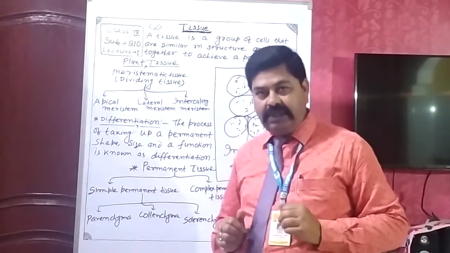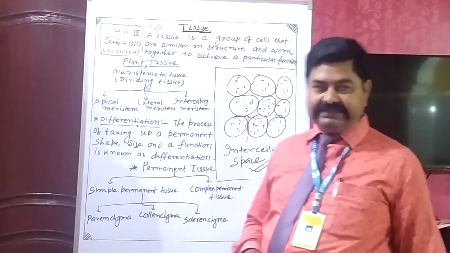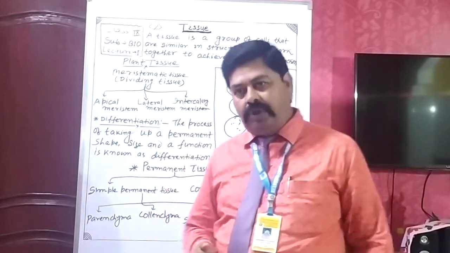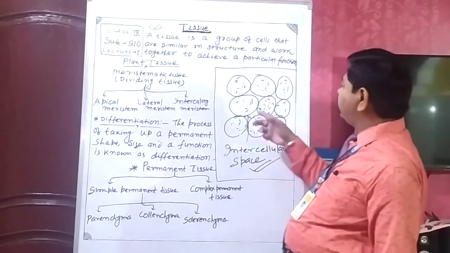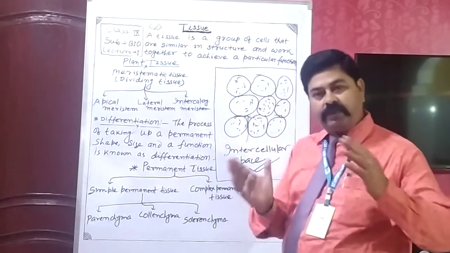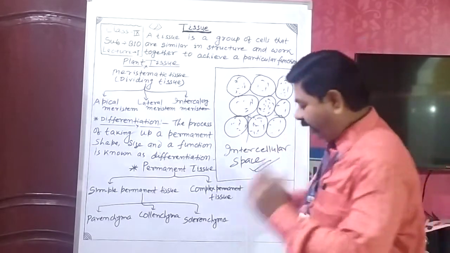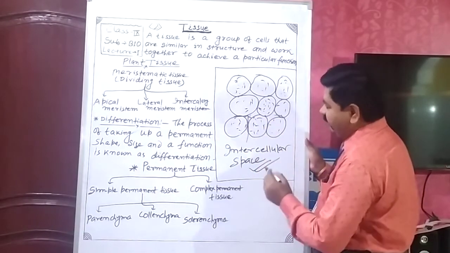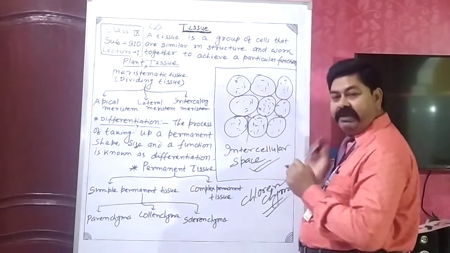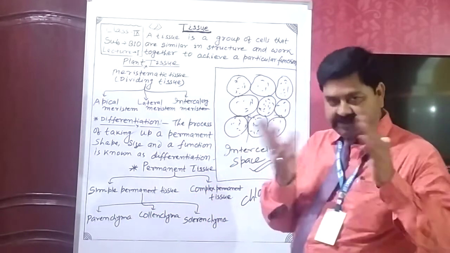In some situations, cells of the parenchyma also contain chlorophyll, and you know that the main function of the chloroplast is photosynthesis. When chloroplasts are present in the cells of parenchymatous tissue, it performs photosynthesis. Such parenchyma is known as chlorenchyma, the special type of parenchyma responsible for photosynthesis.